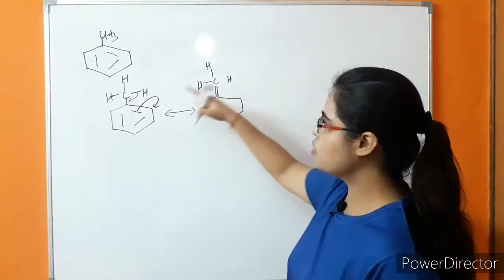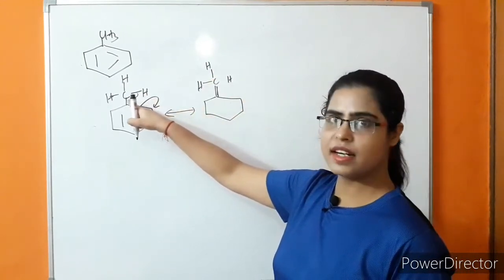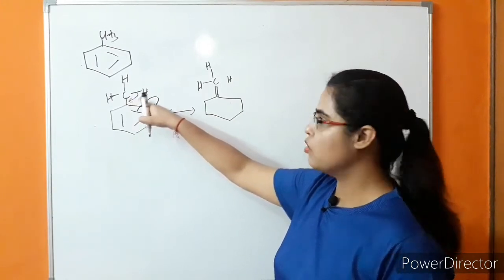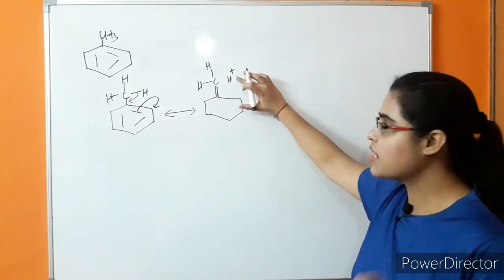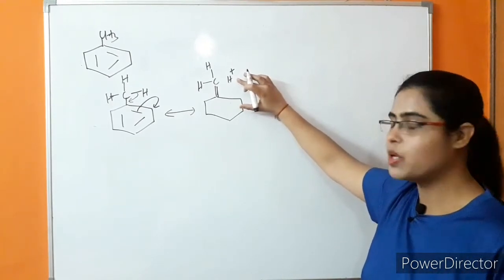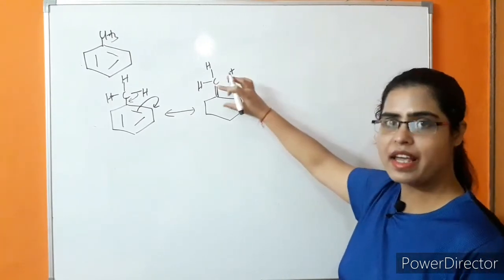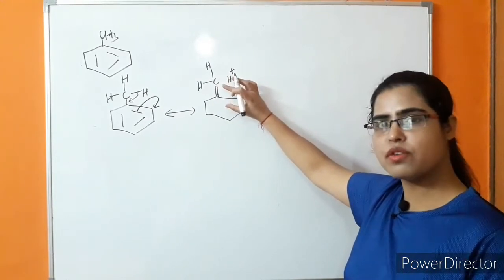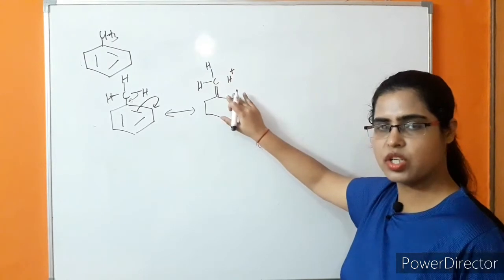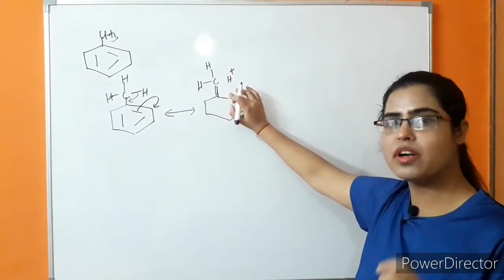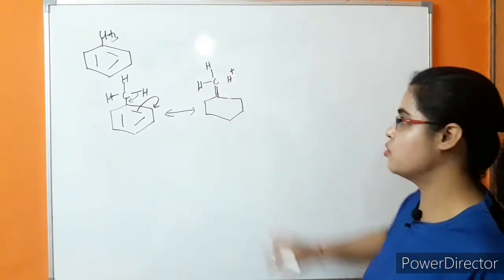And this hydrogen which has donated its sigma electron will remain there in the form of a proton. This H+ cannot freely move because it is bound by the electron cloud. Because of that, this H+ will remain bound to this position. This is known as no bond resonance, that is hyperconjugation.